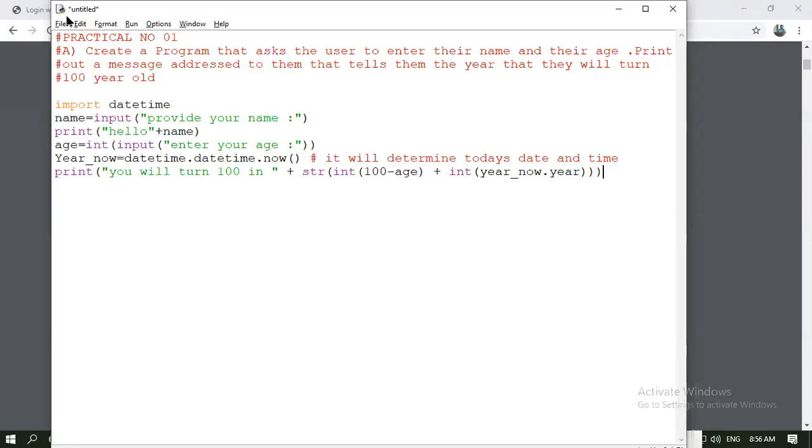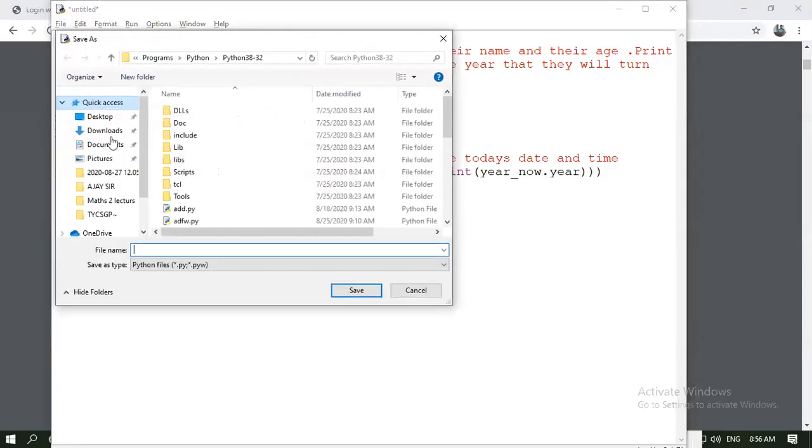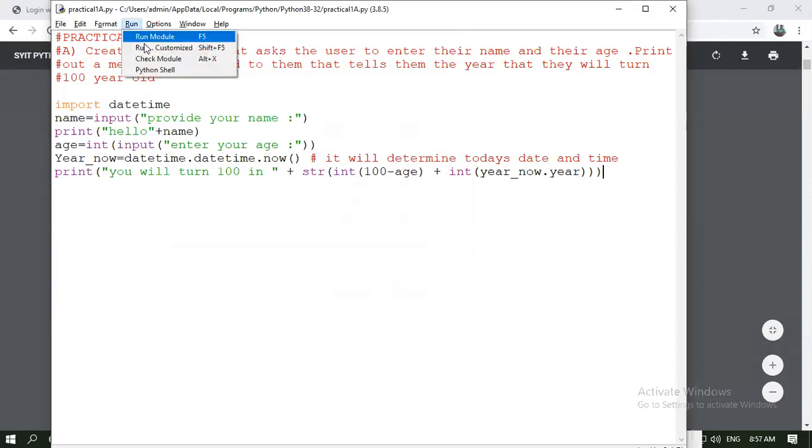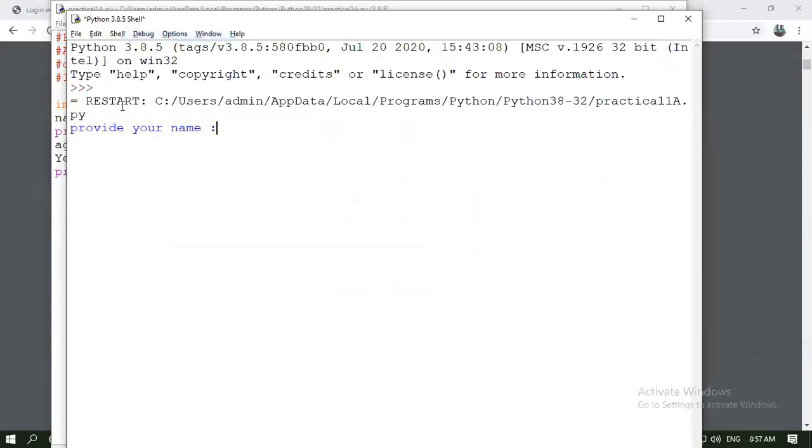I'm currently saving this code as practical number 1A. I'm simply running this module. Provide your name, any name I can take.